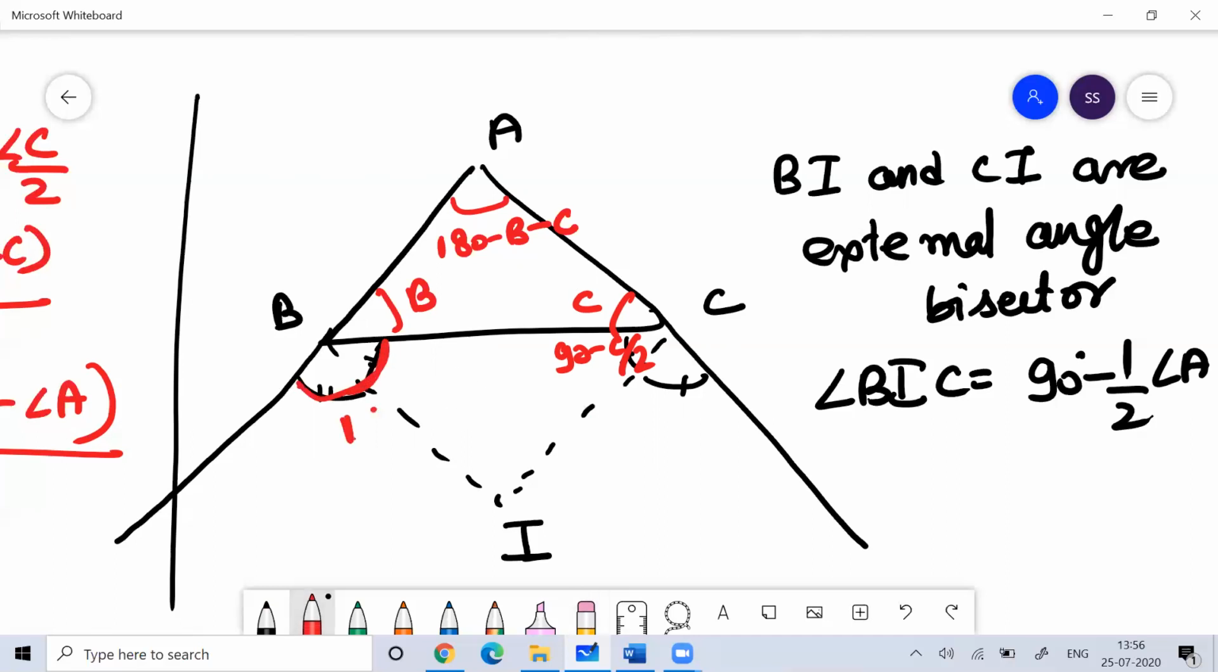This is 180 minus B, and because this is a straight line and this is the angle bisector, half of that would be 90 minus B by 2. This is 90 minus B by 2, and this is 90 minus C by 2. So what would be this angle?